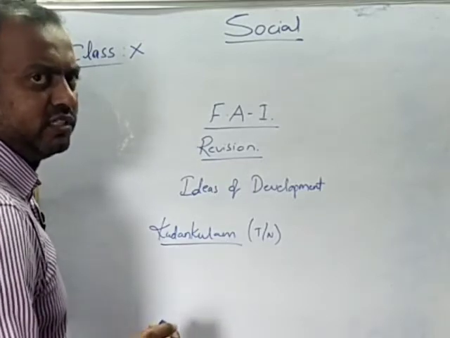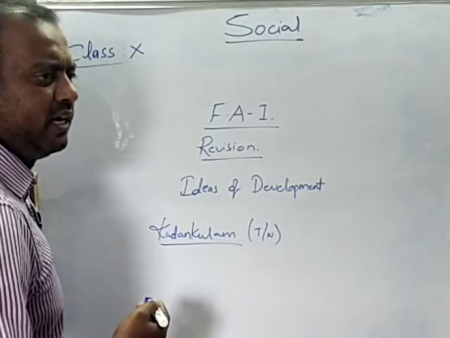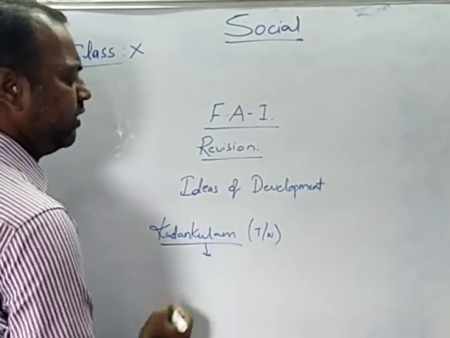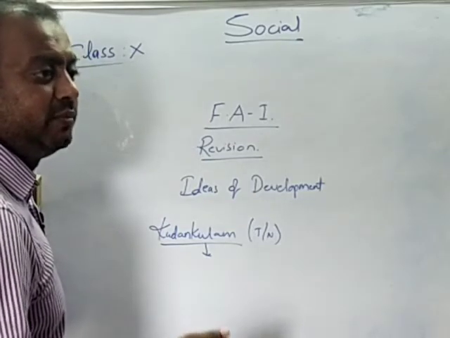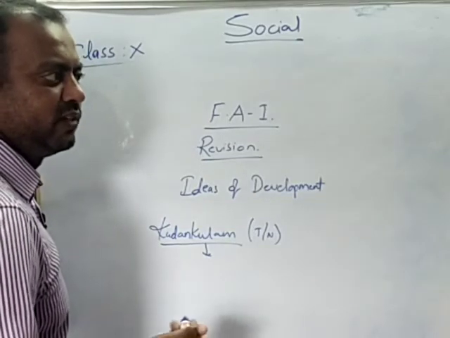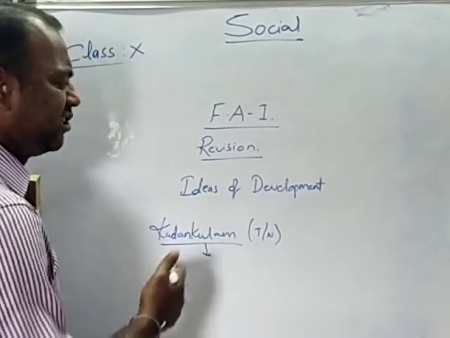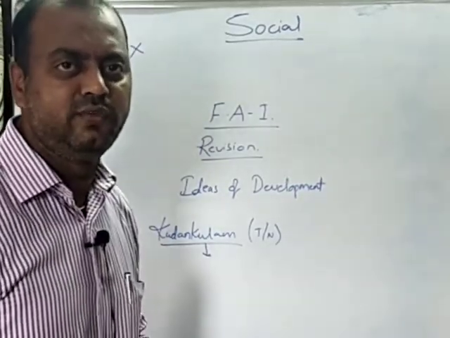It started producing power. So a large power demand in the country is met by the production of this Kudankulam power project. This power will enable the development of the country, whereas for the fisher folk it is a question mark for their livelihood. Such ideas of development we will see under this unit.